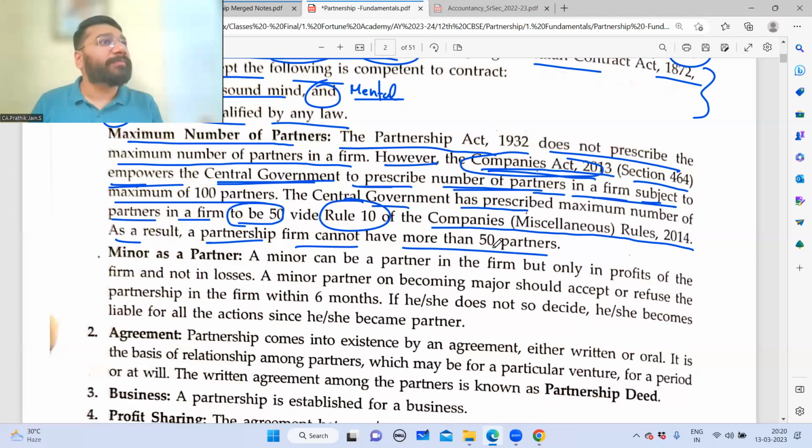In a public limited company, how many owners are there? Thousands and lakhs of owners. Is it possible to form a partnership concern for them? Not possible. So this was a constraint in the partnership for which companies were established.